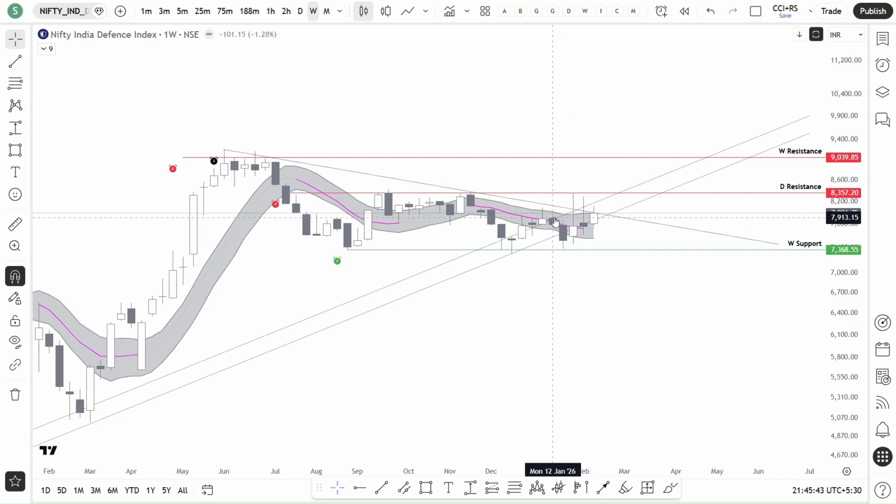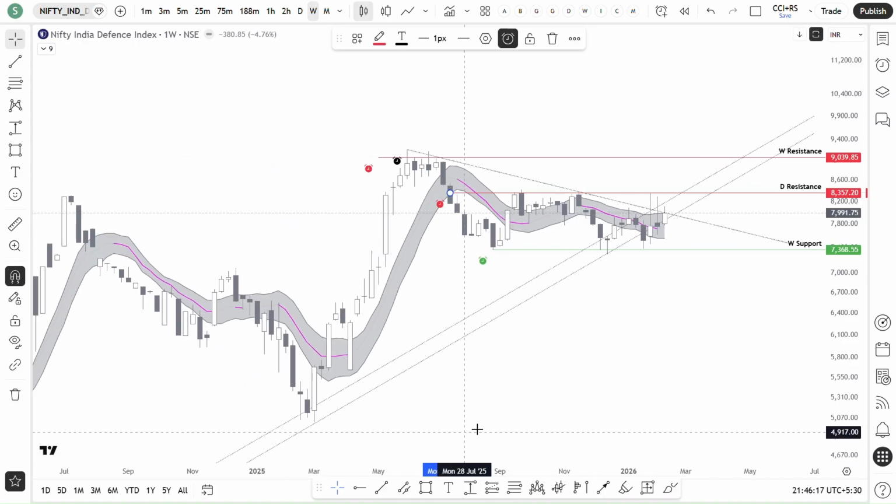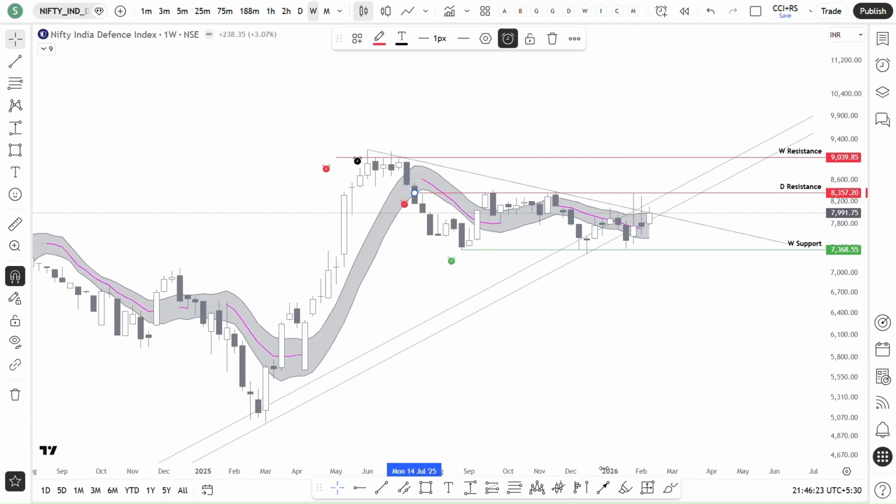It hasn't moved much for nearly the last 8 weeks; much movement is not there. So as of now, you can see it is within the range of 7,300 to 8,300. If it breaks this supply zone at 8,357, that is when the bias turns positive. In the other way, if it breaks down 7,300, then obviously it is going to see huge downside. So as of now, defense is also looking good.